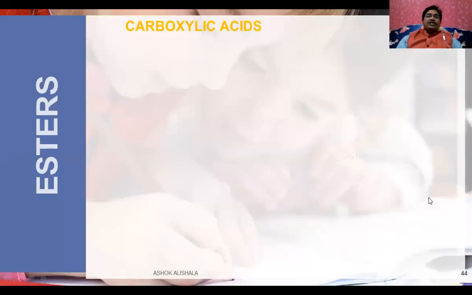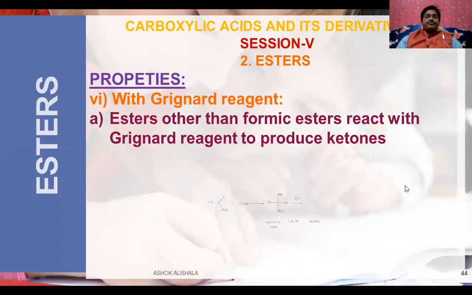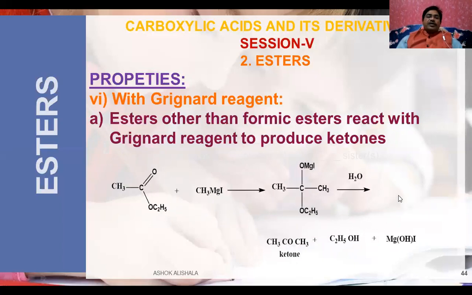Now let us see this one. Esters other than formic ester react with the Grignard reagent to produce a ketone. This is going to be the ketone. Here this is the ethyl ester, that is ethyl formate, with methyl magnesium bromide or iodide. Then it is an addition compound, which on hydrolysis we will get a ketone compound because this is the case. That's why a ketone compound is formed. See, this is what happened here.